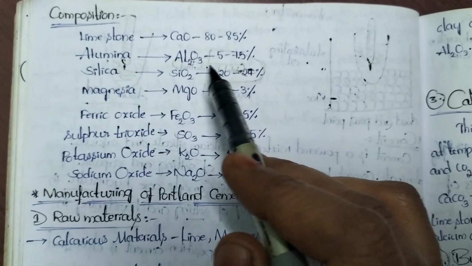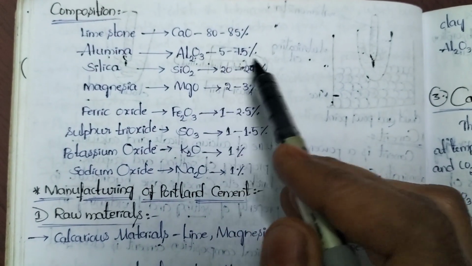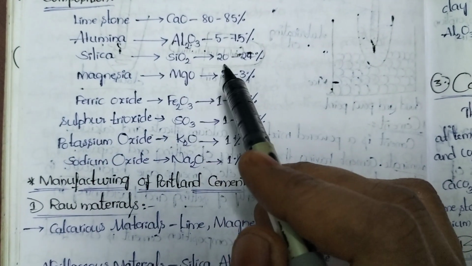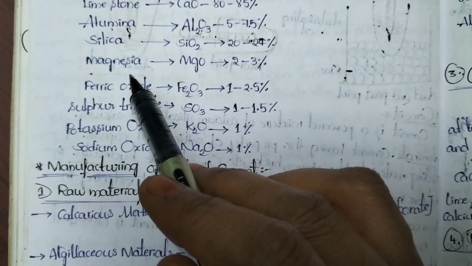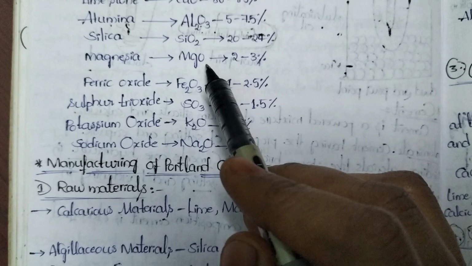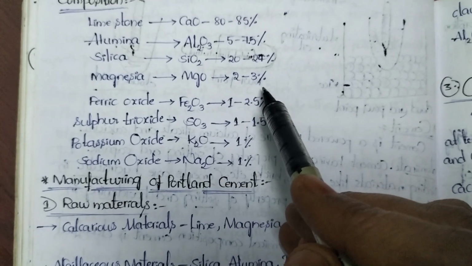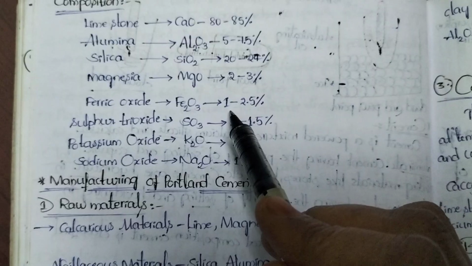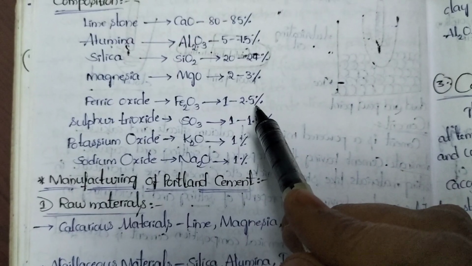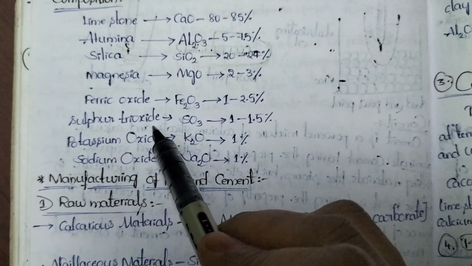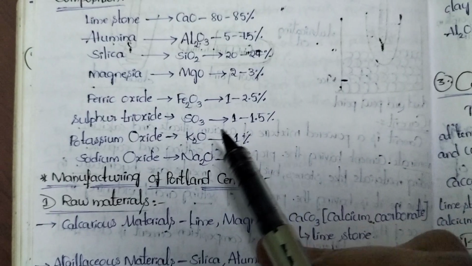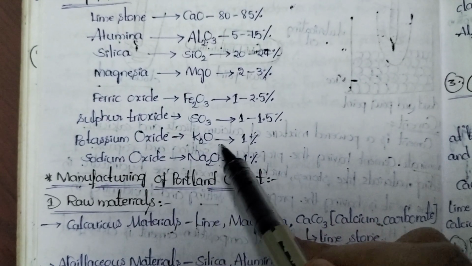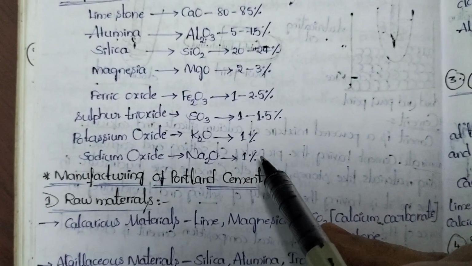Next, alumina, Al2O3, that is 5 to 7.5%. Next, silica, SiO2, 20 to 24%. Next, magnesium oxide, MgO, 2 to 3%. Next, ferric oxide, Fe2O3, 1 to 2.5%. Next, sulfur trioxide, SO3, 1 to 1.5%. Next, potassium oxide and sodium oxide, K2O, Na2O, 1%.